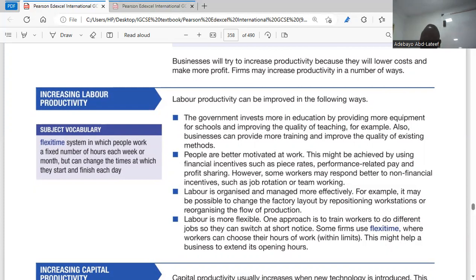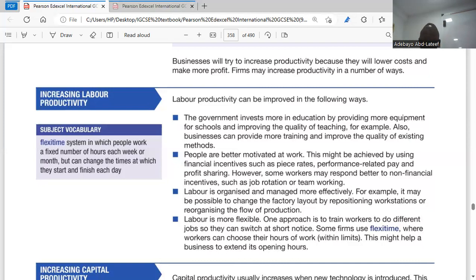If government invests more in education, that means people will get more knowledge and skills which they can use in the labor market. This increases productivity. Two, people are better motivated at work. This might be achieved by using financial incentives such as piece rates, PRP, and profit sharing. However, some workers may respond better to non-financial incentives such as job rotation or teamwork.